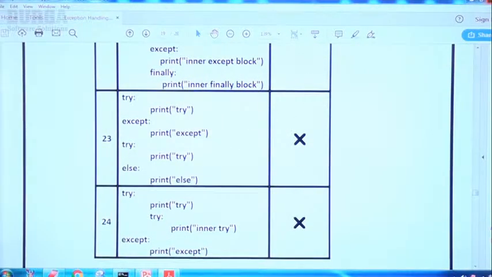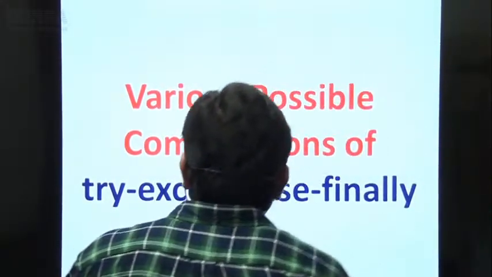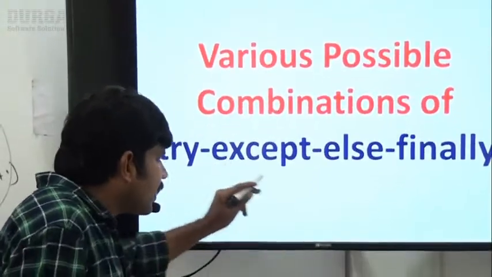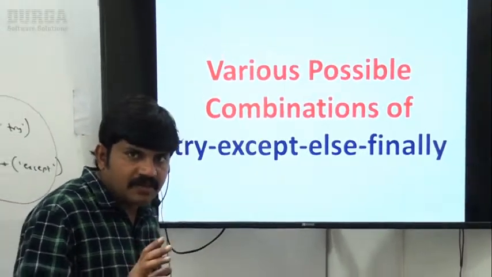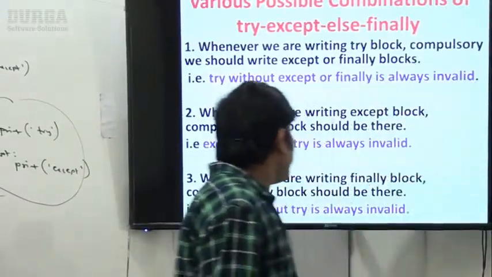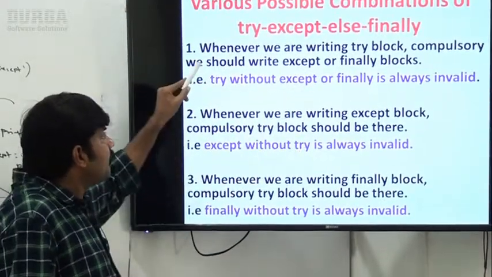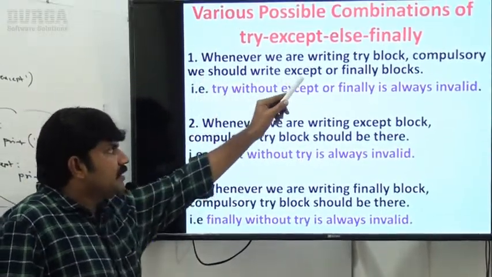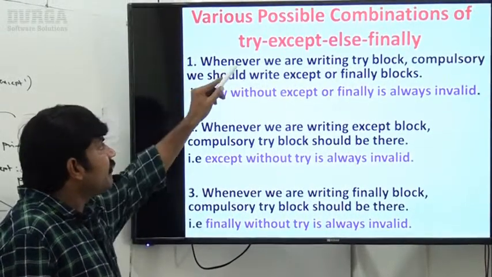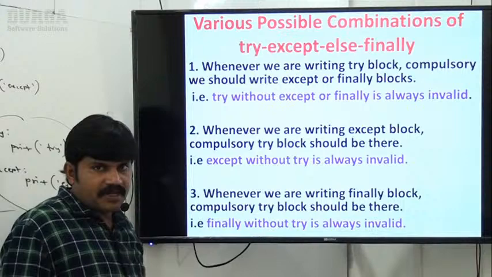Next, before that, let me talk once about whatever conclusions we had. See the various possible combinations of try except else finally. Observe the important conclusions. Whenever we are writing a try block, compulsorily we should write except or finally block.